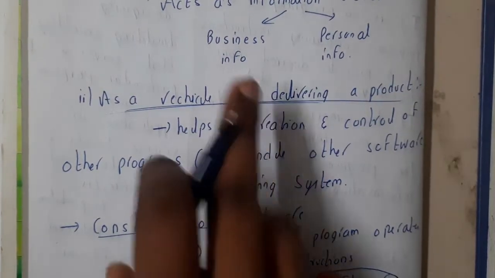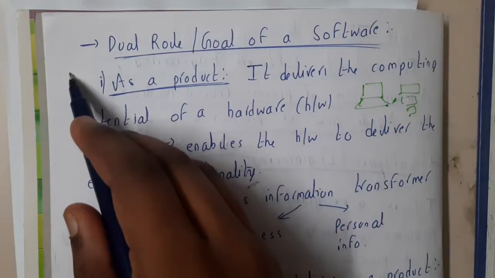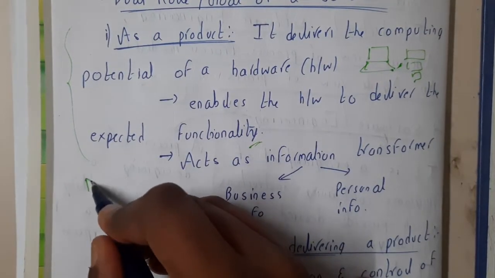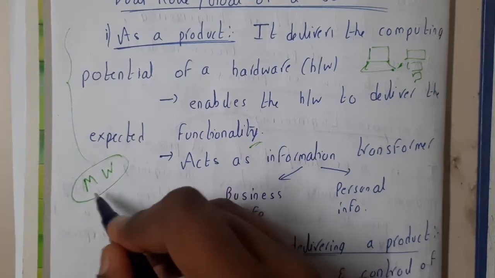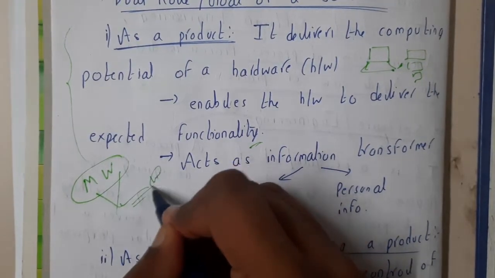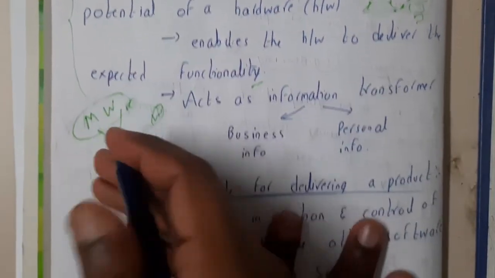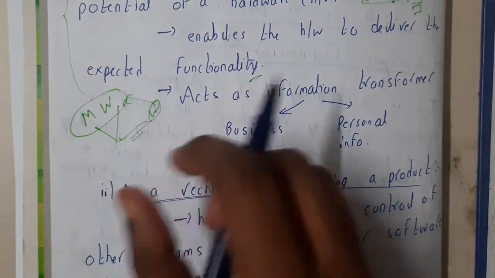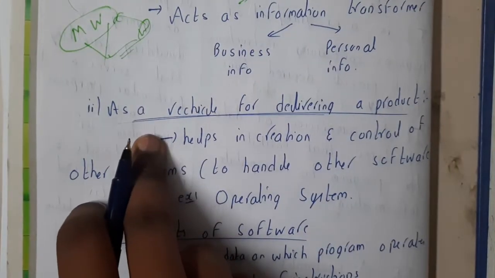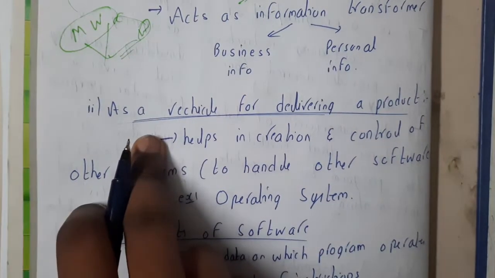The best example for this is, basically you can say that a product is nothing but a particular software. So let us take an example of Microsoft Word. Most of us will be using these Microsoft products, right? Even our Windows was designed by Microsoft, the company. So in that way, these are nothing but products. We will be calling them products. Whereas some products are used for delivering other products.